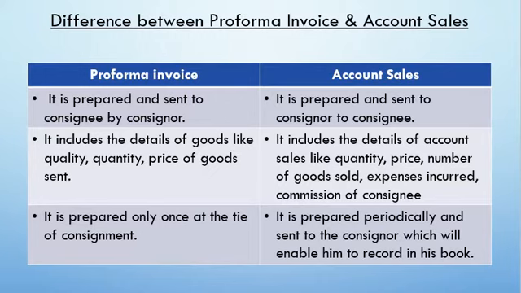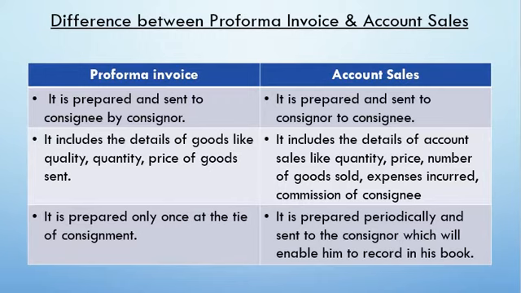Consignee doesn't know at what price the goods are being purchased or at what price the goods are being sold, or what are the expenses being incurred on the goods. So these details have to be given to the consignee by the consigner, and will be given in the form of pro forma invoice. That is, this pro forma invoice is sent by the consigner to the consignee.